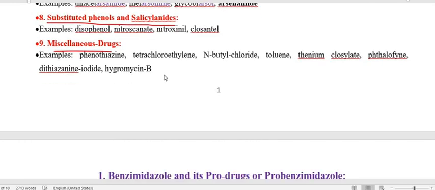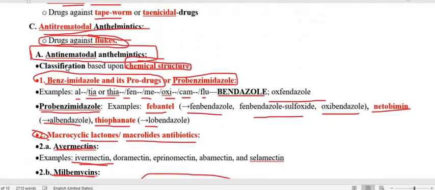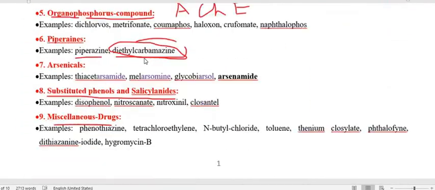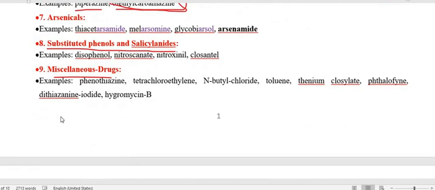Whereas the miscellaneous drugs are phenothiazine, tetrachloroethylene, n-butyl chloride, toluene, thenium closylate, then dithiazanine iodide, and hygromycin B. So these all are the miscellaneous drugs. So this is all about the classification of anti-nematodal anthelmintics, which is about 9 in number.